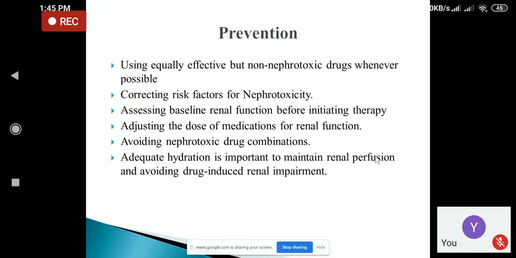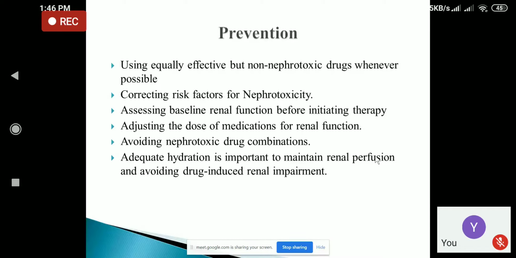We have to assess the baseline renal function before initiating the therapy. If you are planning to give some antibiotic that may cause renal failure or nephrotoxicity, we have to assess the baseline renal function. Like I have already told, in the renal function test we can check urea, creatinine, and sodium and potassium level.